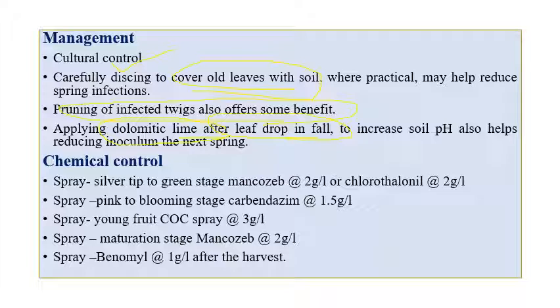And coming to the chemical control, during green stage, mancozeb 2 gram or chlorothalonil 2 gram per liter can be sprayed. During blooming stage, carbendazim 1.5 gram per liter can be sprayed. During young fruiting stage, copper oxychloride 3 gram per liter can be sprayed. At maturity stage, mancozeb 2 gram per liter can be sprayed. And after harvesting, benomyl at the rate of 1 gram per liter can be sprayed. So these are the different types of chemical sprays that can be required during various stages of crop growth.